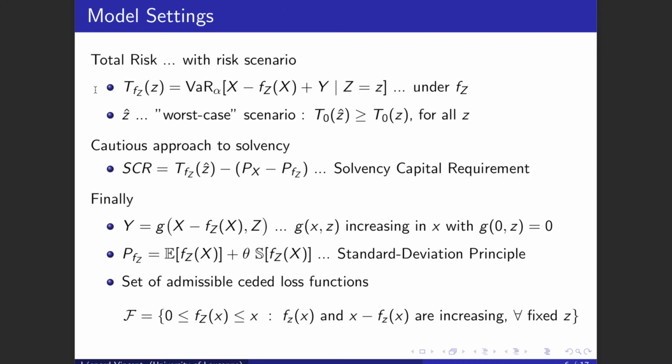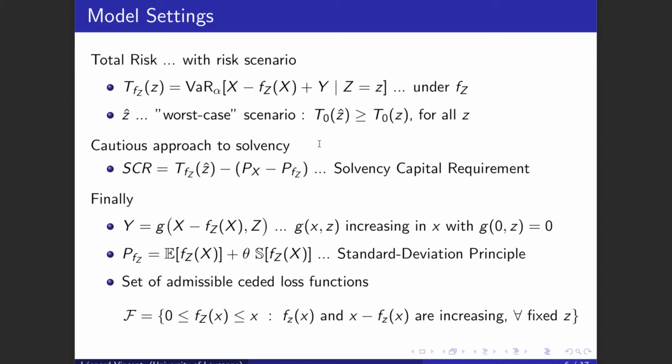But before talking about the optimization problem, here is the related framework. So we assume that the insurer computes its total risk for each risk scenario using the conditional value at risk. Thus, for risk scenario small z, the total risk amounts to the conditional value at risk of the total loss faced by the insurer, which is the retained insurance loss, this, plus the financial distress cost. We denote the worst case scenario z hat, and it is simply the scenario for which the total risk is the greatest. And T0 is simply the total risk when there is no reinsurance.